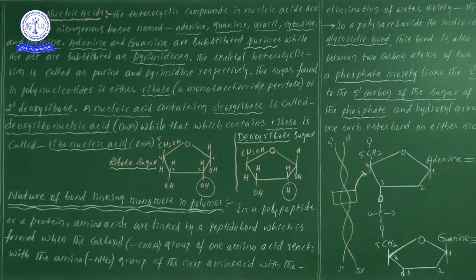Can you find the difference? Once you see, what is the difference we are observing between the ribose sugar and deoxyribose sugar? In ribose sugar, at the second carbon of the pentose sugar we are finding an OH group, whereas in the case of deoxyribose sugar, we are finding hydrogen only, but here oxygen is not there.